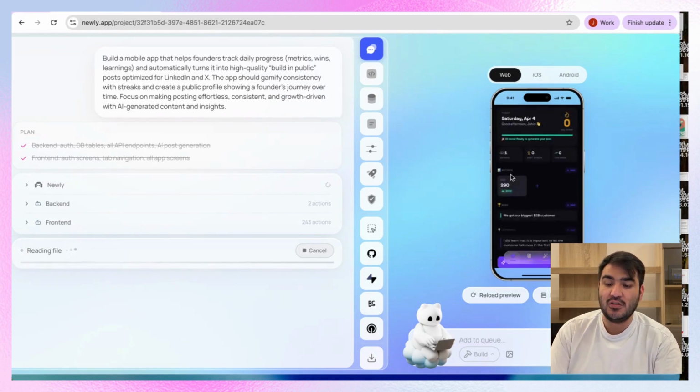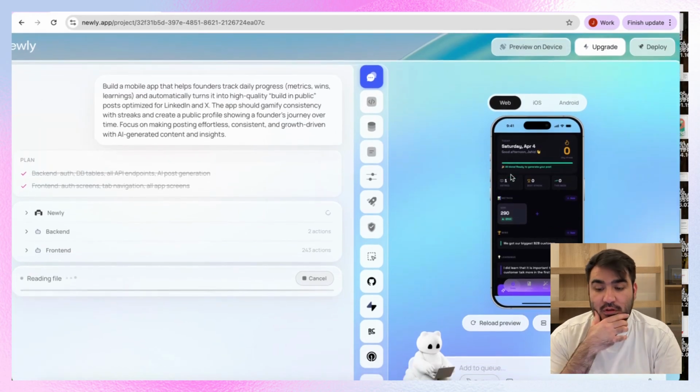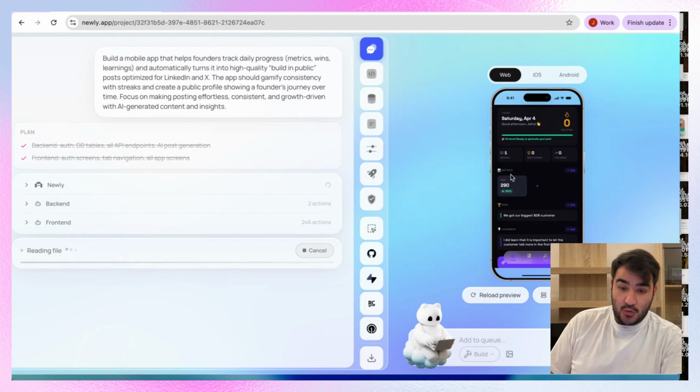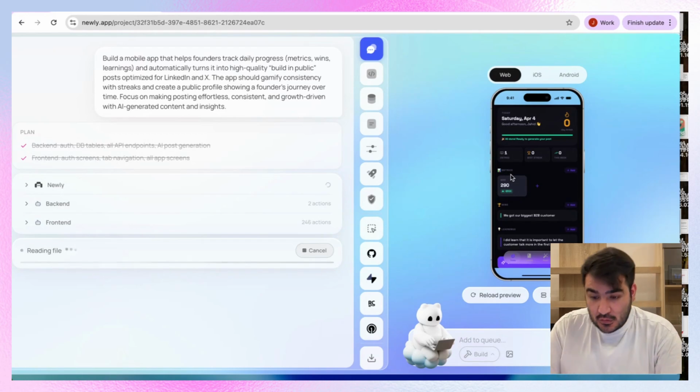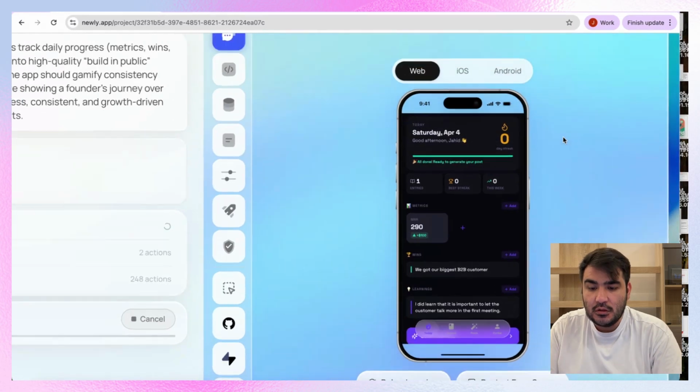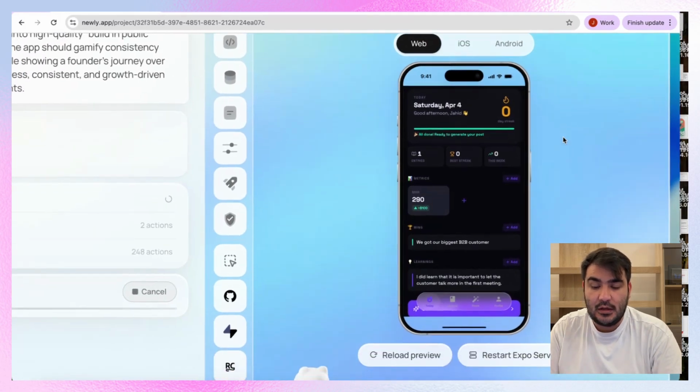So I think I would actually love to build this app further and then actually push it to App Store and Play Store, because I think this is a very relevant app idea for founders, because they need to stay motivated on the track, and also they need to actually see and put all their learnings, wins, achievements, fails, and also making posts about them and share with others so that others can learn. So this looks like a very nice app. Yeah. So here it is. This looks amazing. Yeah. I like the design.